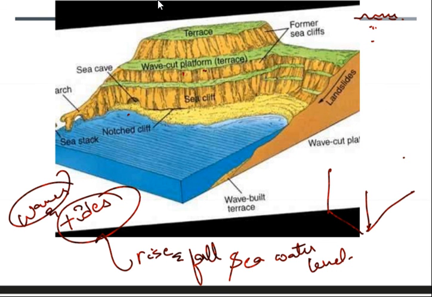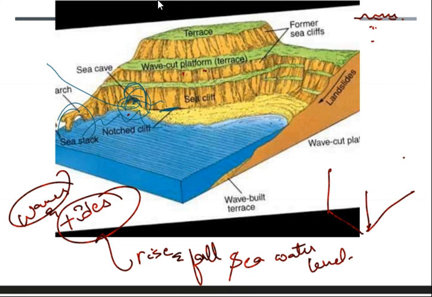Next, this thing is very simple, right? Simple movement of the sea waves will create a small notch. Then thereafter at last it will create some big arch, and slowly it will create a stack. Simple. And before the forming of the cave, there is a notch created, a small thing, right?